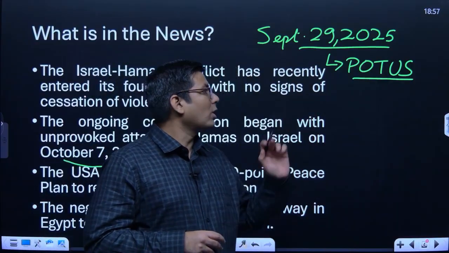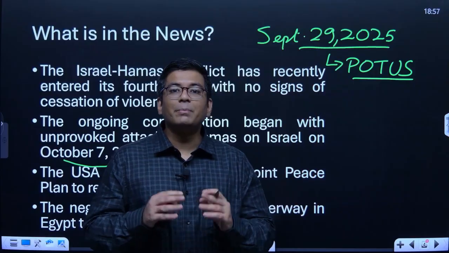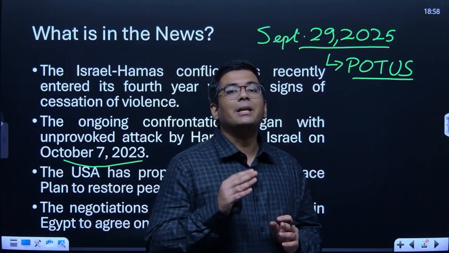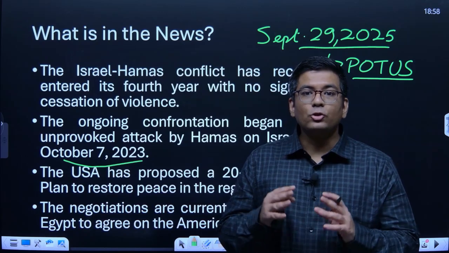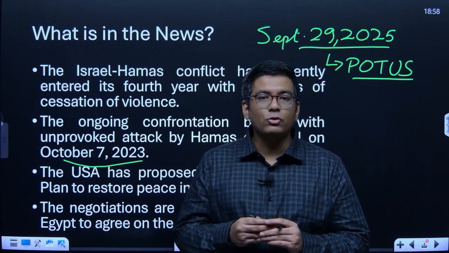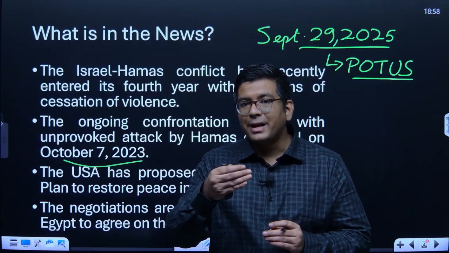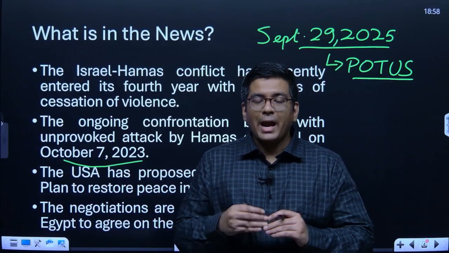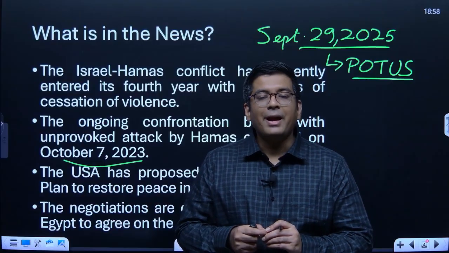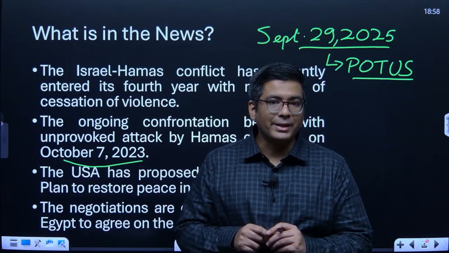So when you talk about the President of the United States, he proposed a 20-point peace plan in order to demilitarize Gaza. Okay, so there are various aspects which need to be agreed between these two parties, that is Hamas on one side and Israel on another side, and once they agree to it, it will ensure lasting ceasefire and at the same time peace and tranquility in the region.